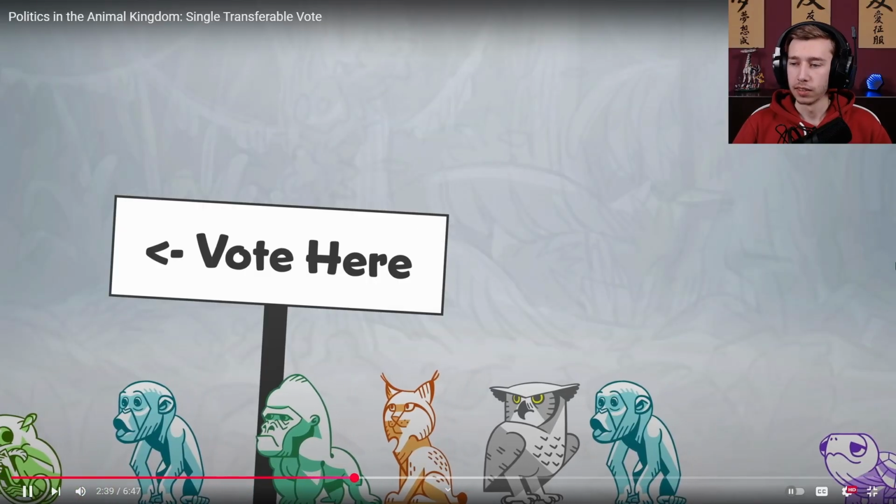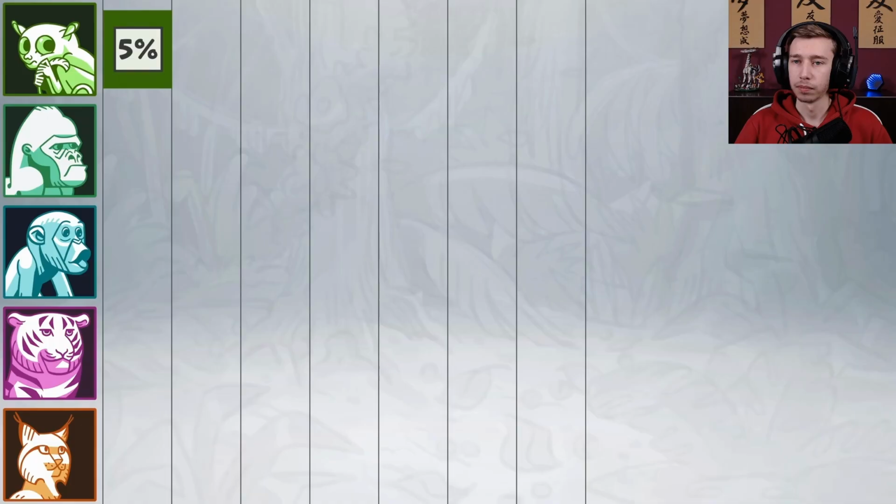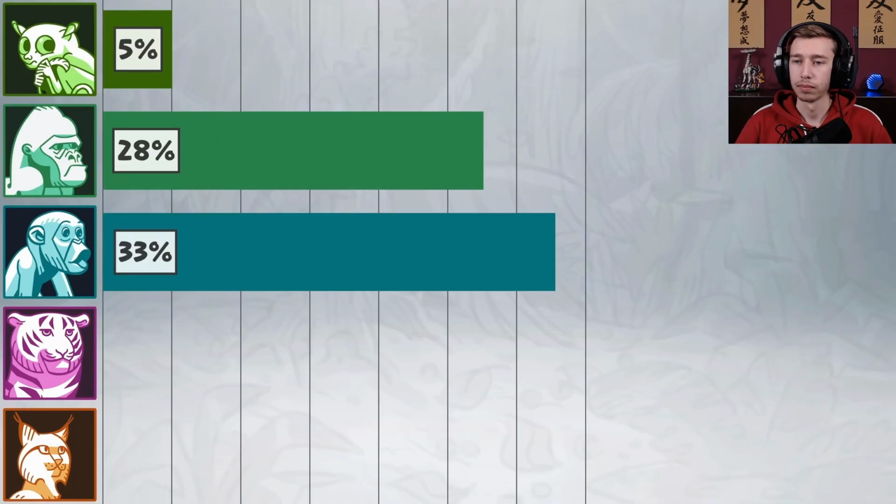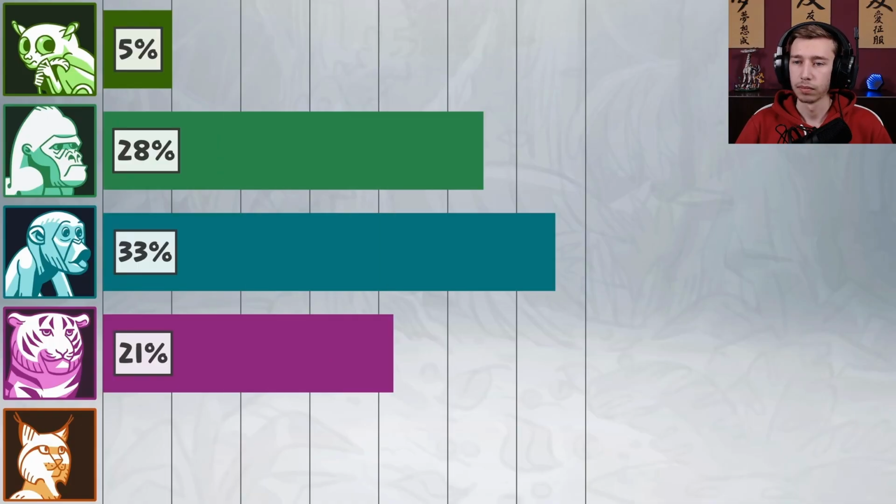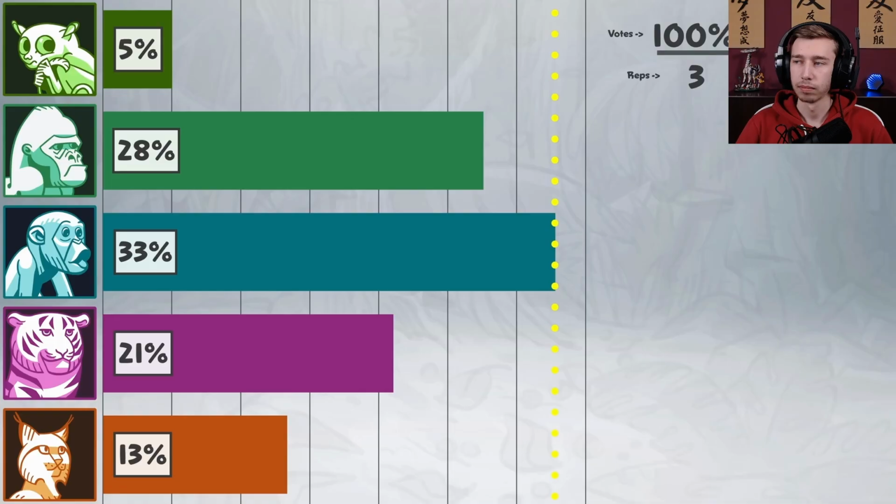Tarsier gets 5%, gorilla gets 28%, monkey gets 33%, tiger gets 21%, and lynx gets 13%. As before, a candidate needs 33% to win. Monkey has that and so is immediately selected as one of the 3 representatives. But no one else reached the winning 33%, so how are the other 2 representatives selected? Step 1, get rid of the biggest loser. Sorry, Tarsier, you really had no chance at all.